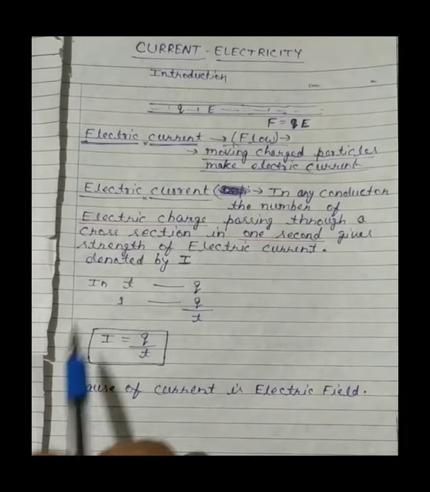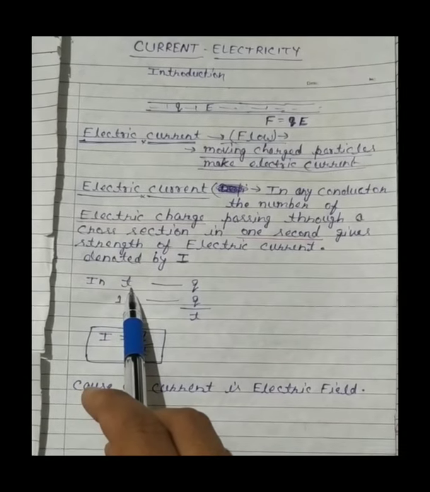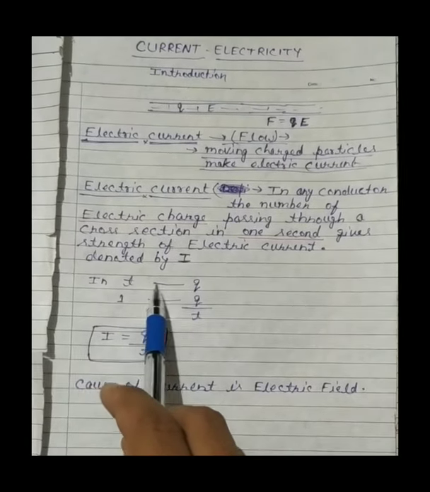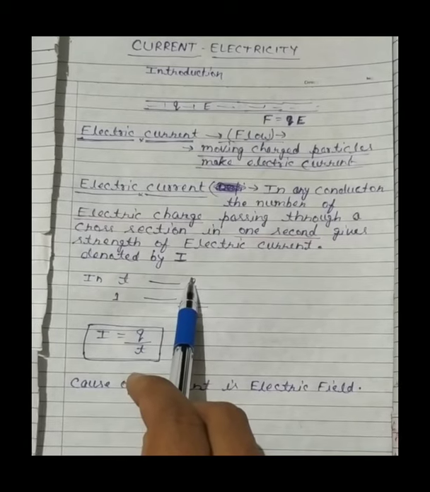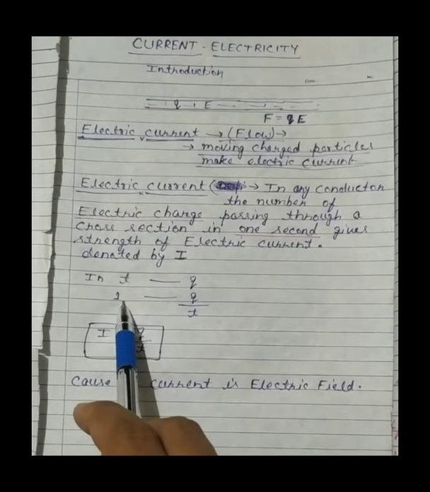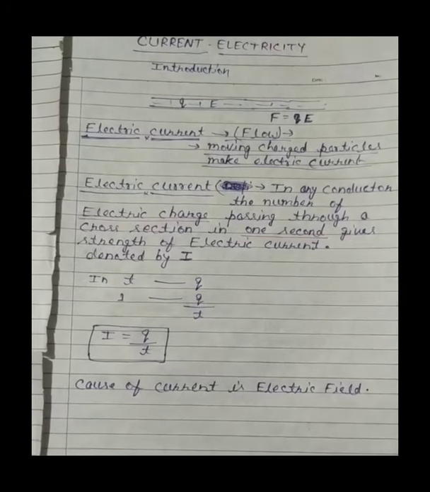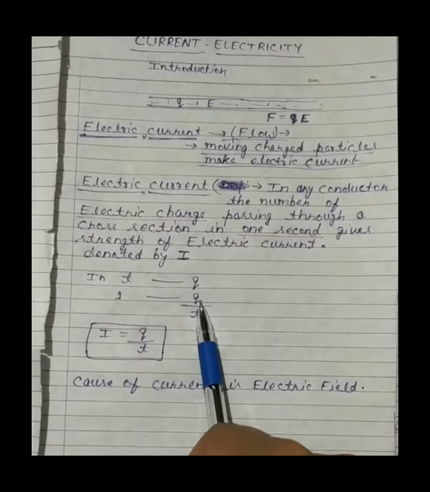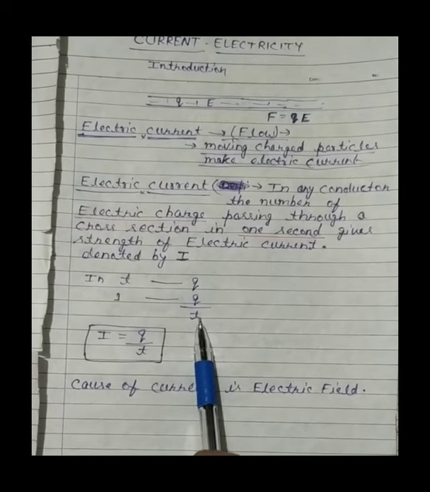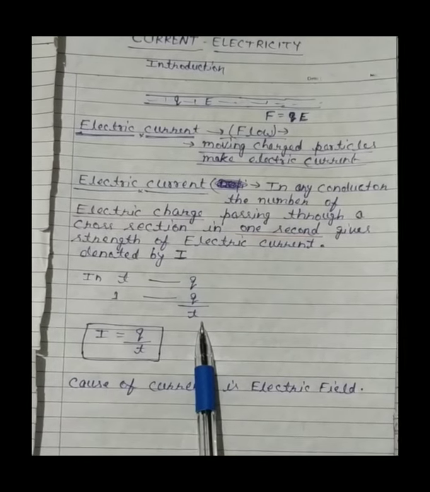Suppose in time t the charge passing is Q, then in 1 second how much charge will pass? Q upon t, and this we will call current.